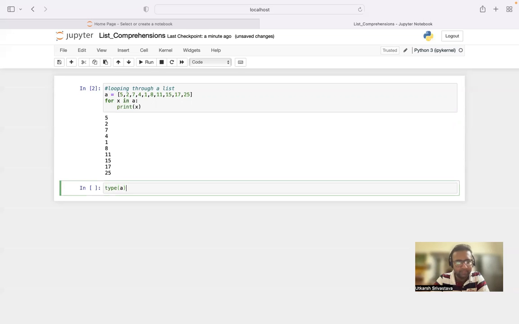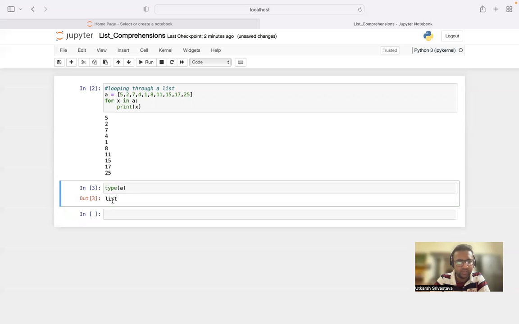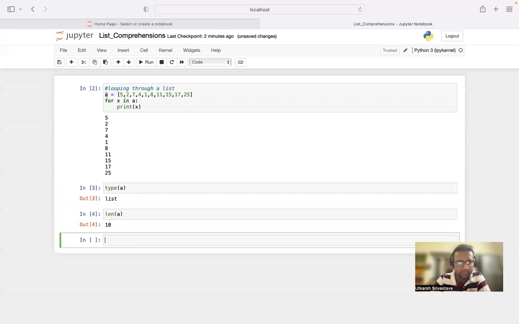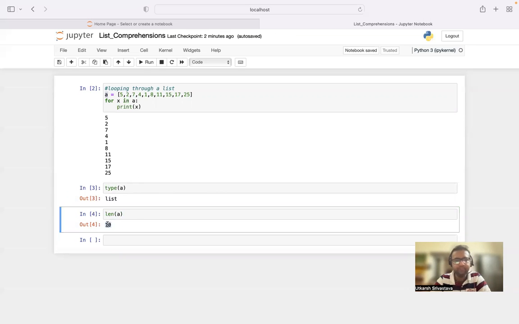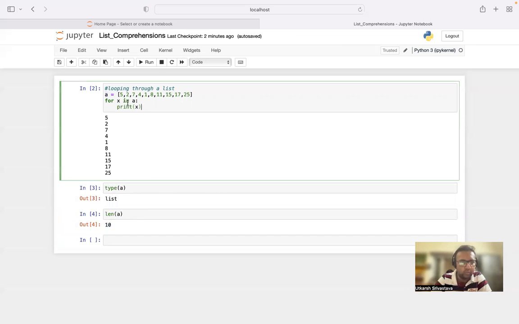We use the type keyword, a type command, and inside that we write a parenthesis followed by the variable. Press shift plus enter. It will tell us that the variable is a list. To check the length, we type the len keyword and it will tell us the length. So that's how we loop through a list.